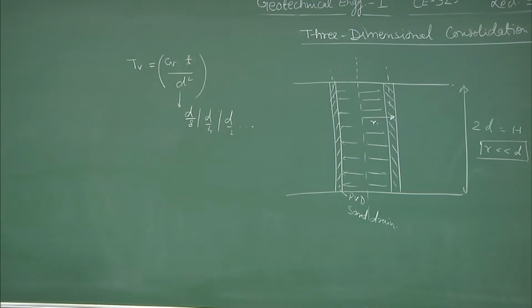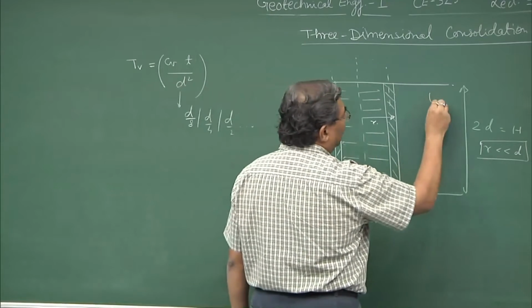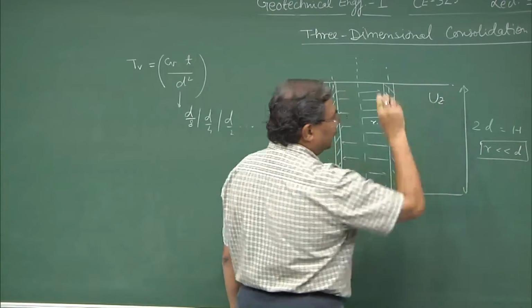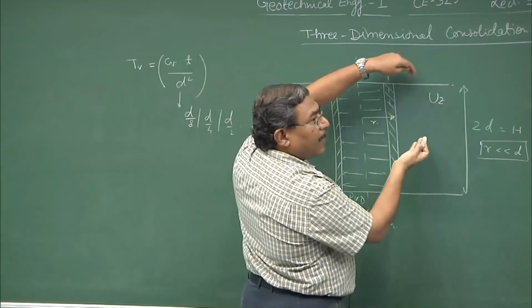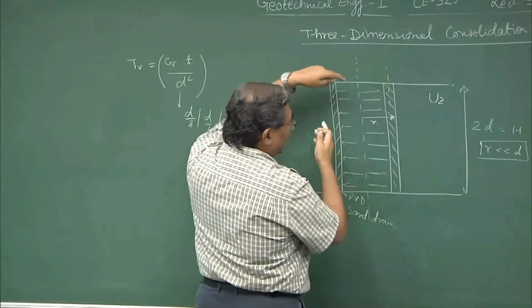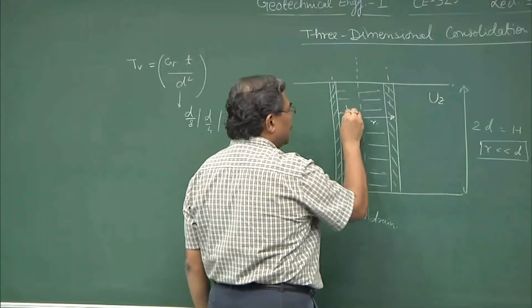But what we have done in the meantime is, earlier we were talking about the Uz, the consolidation which is taking place in the vertical direction. Now, there is another component of the consolidation which is taking place in the radial direction. So, this is Ur.